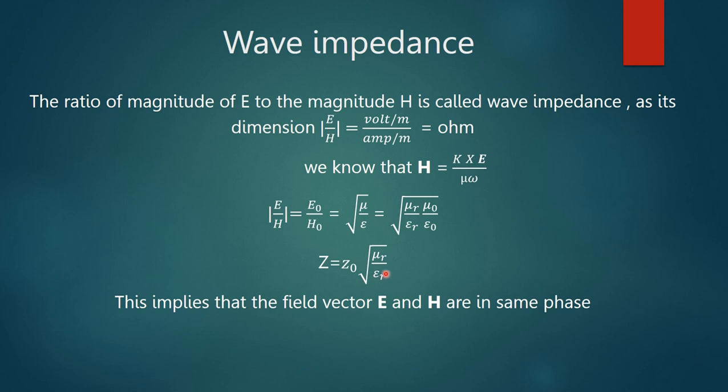This implies that the field vectors E and H are in the same phase. From this we conclude that field vectors E and H are in the same phase, because this quantity is a real quantity.